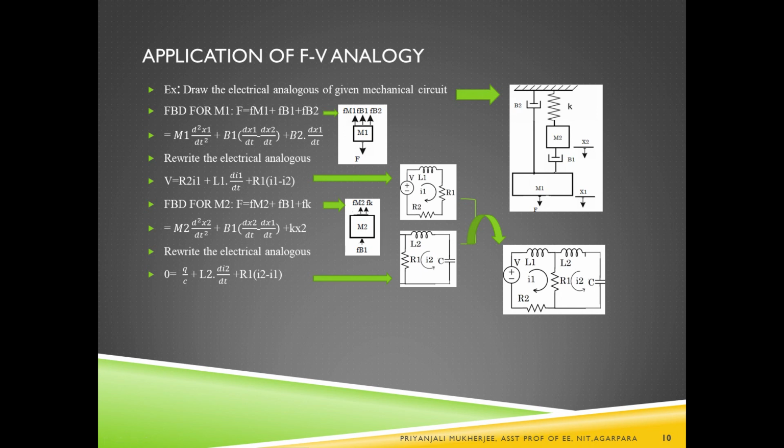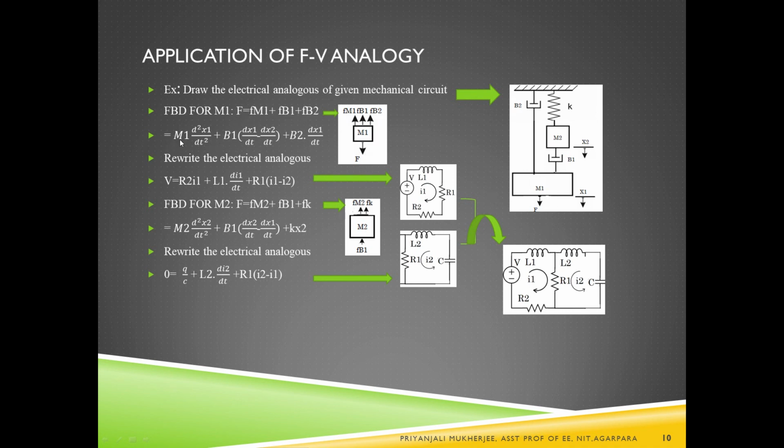Now, if we consider the free body diagram for M1, then the force is applied in this direction and x is downward. So B2 is connected in this way, so it will be expanded, and for this expansion it will go outward of the body. And B1 again has been expanded, so it will also go outward of the body. And the inertia force will be opposite to the displacement, so it is also out of the body. So the total summation of Fm1, Fb1 and Fb2 is equal to the total F,